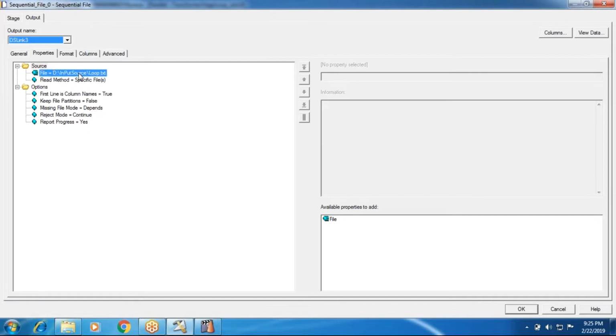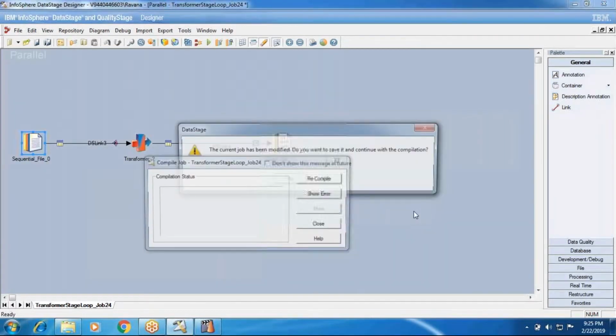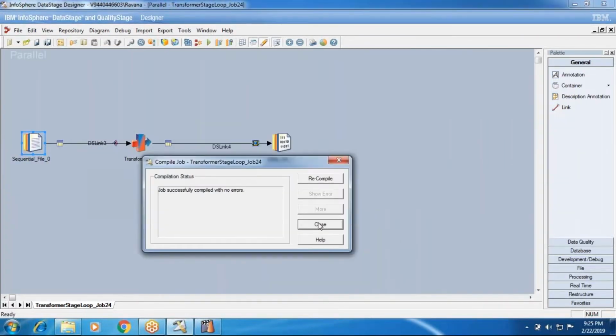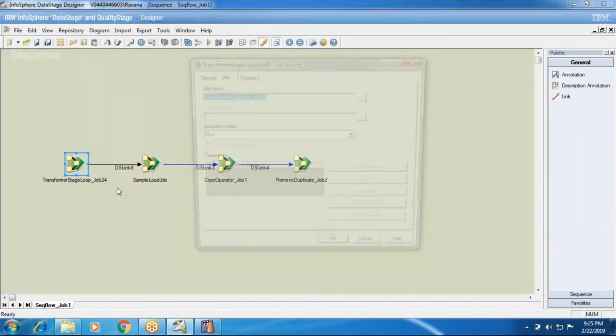Now I'm going to abort this job because I don't see the file that I mentioned in the source. Compile. Now my sequencer is running and the execution action is run.